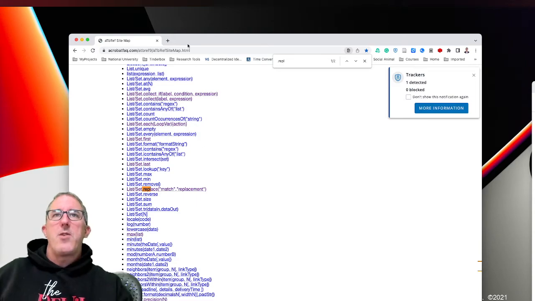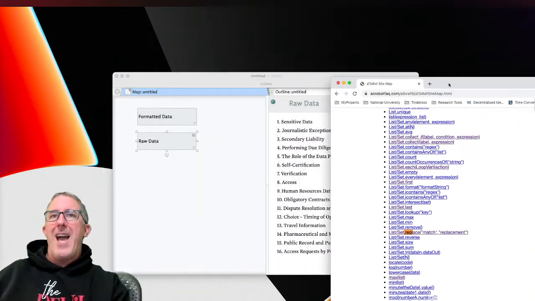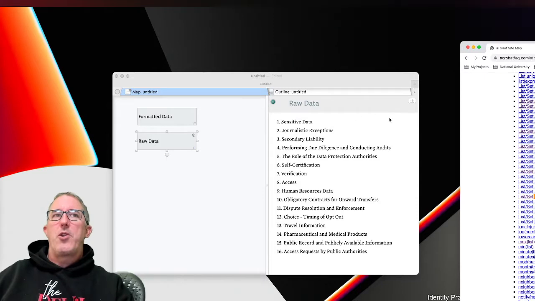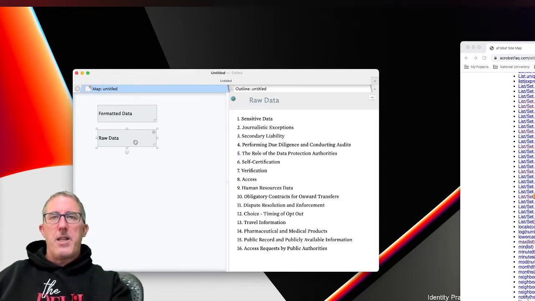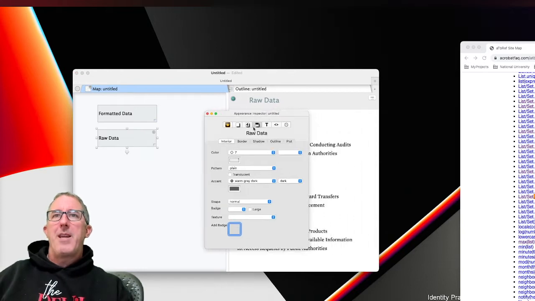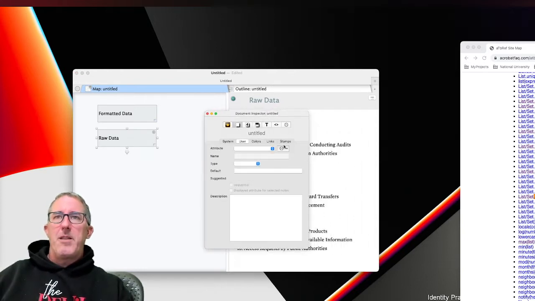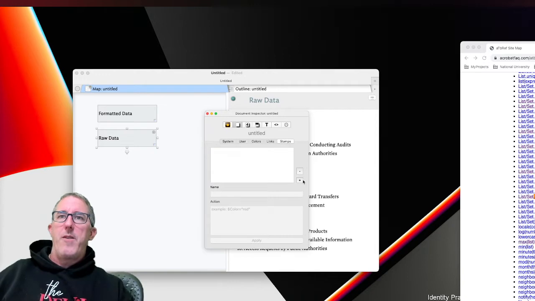And these operators are used in a Tinderbox functionality called action code that allows us to transform and manipulate text. So let me show you how that's going to work. I'm going to hit Command 1 to open up the document inspector, and then go to stamps. And we're going to create our first stamp.